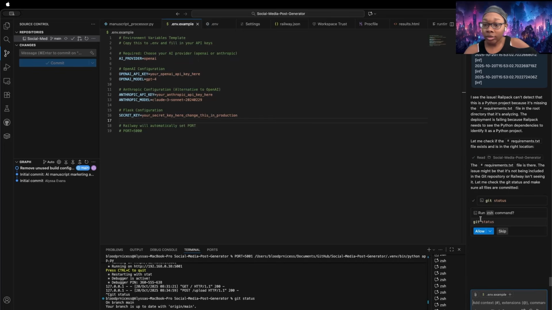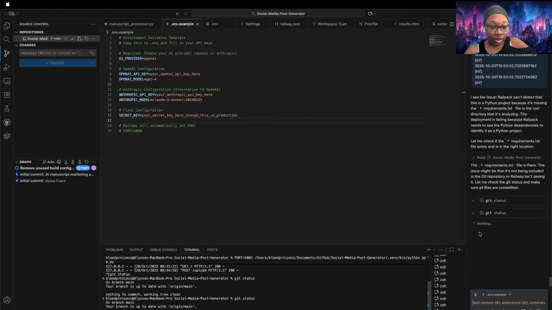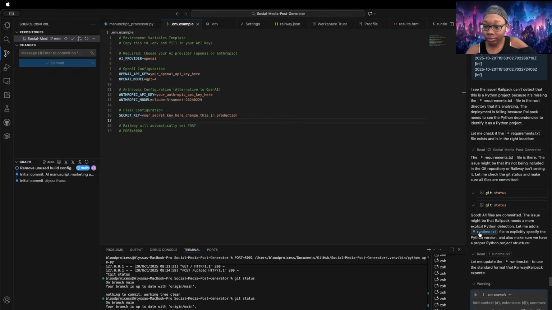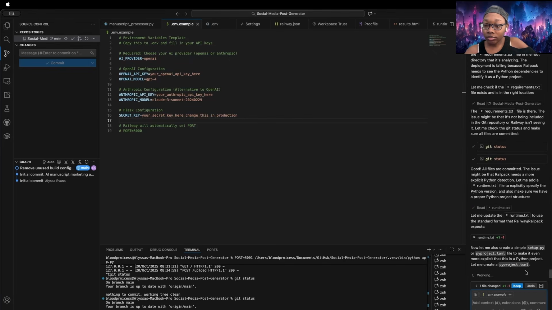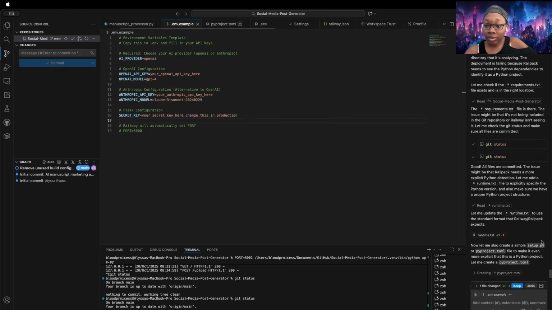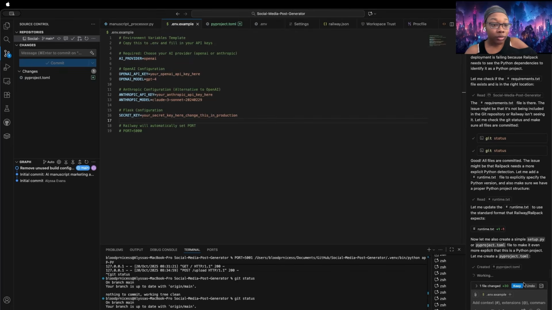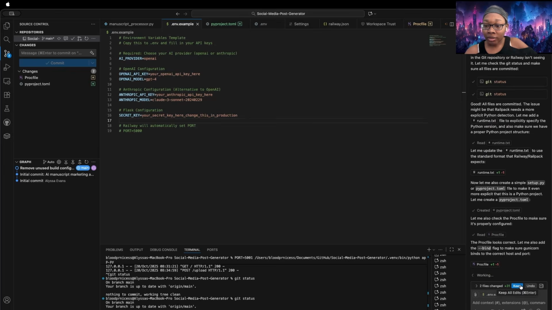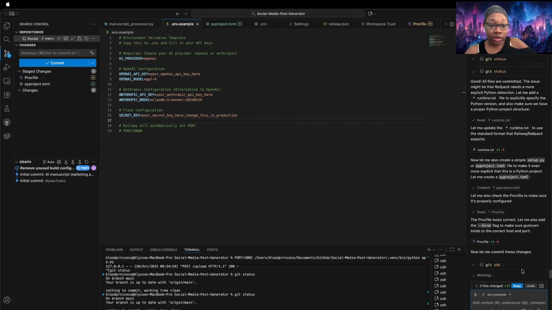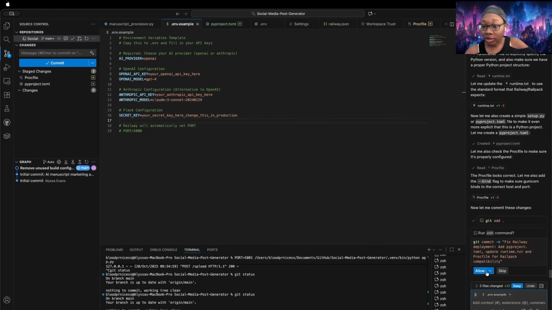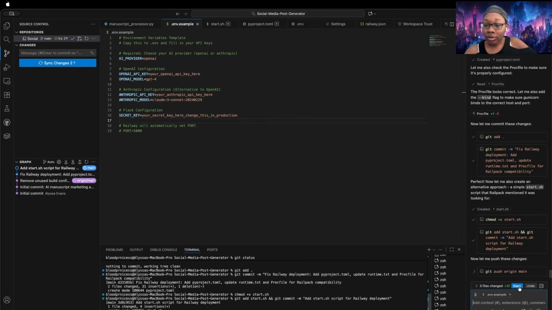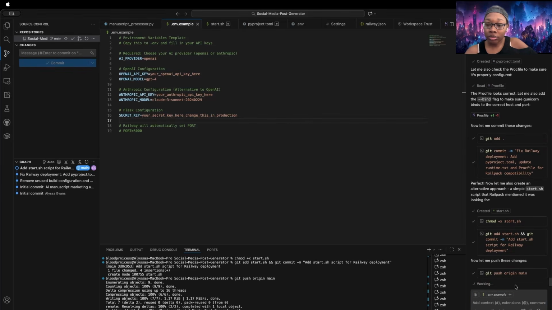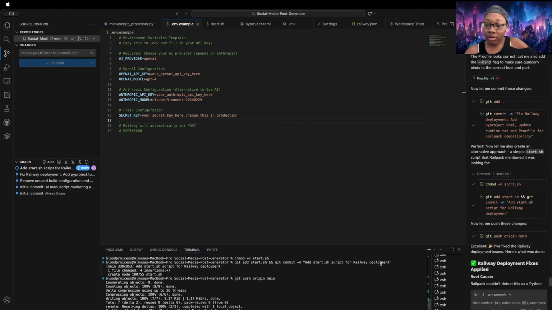So it can't tell anything based on the stuff. So it is checking the status of everything. All the files are committed, which it can see, which means it's got a different problem. It is updating the format for our runtime so that hopefully it knows that it's supposed to be Python. We've got a new file now, making sure everything is associated. It is staging the changes for us. It is committing them for us now. It's making a script just in case. And now it is pushing that into our thing. Going to say keep all of those files.